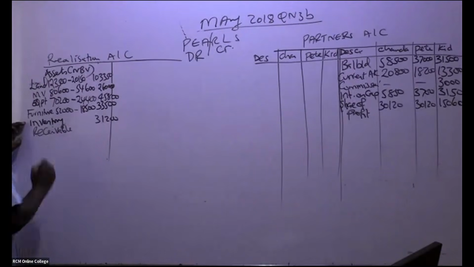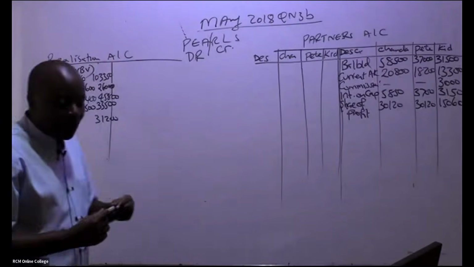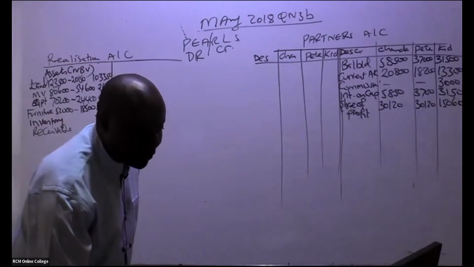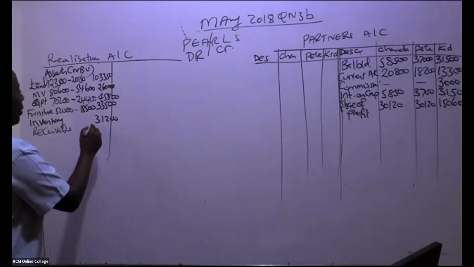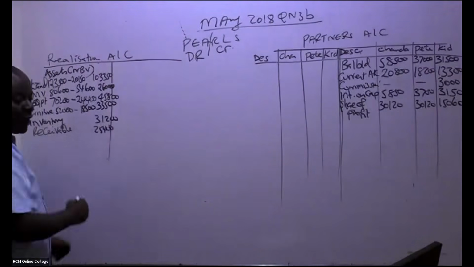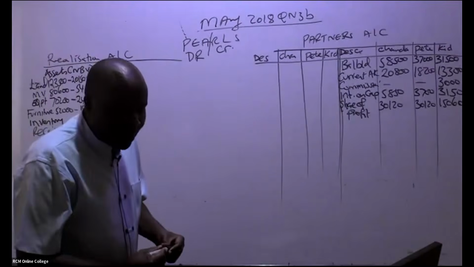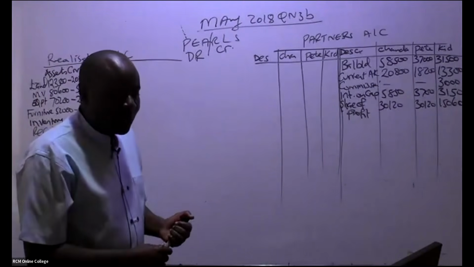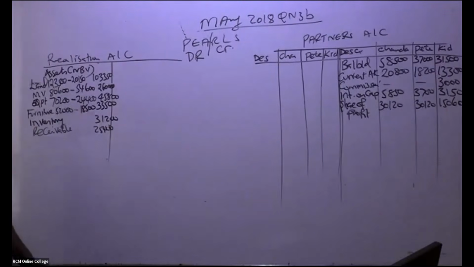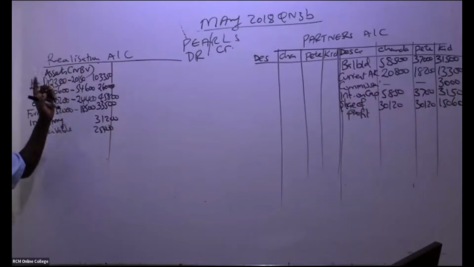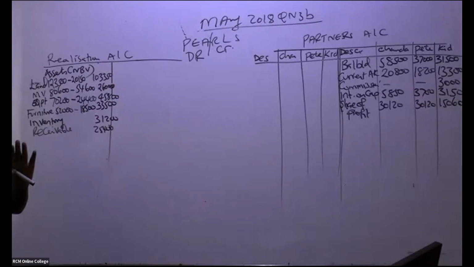And then I can see we have receivables there. Receivables were taken over, and they have what figure? 25,400. So we have here 25,400. So have we been able to capture all the assets that were taken over? Have we been able to take over all the assets to the realization which were taken over? As per note number 2, yes.